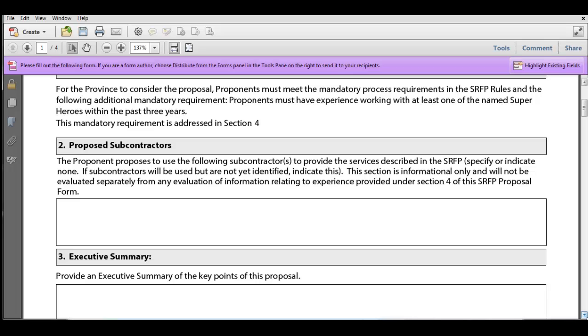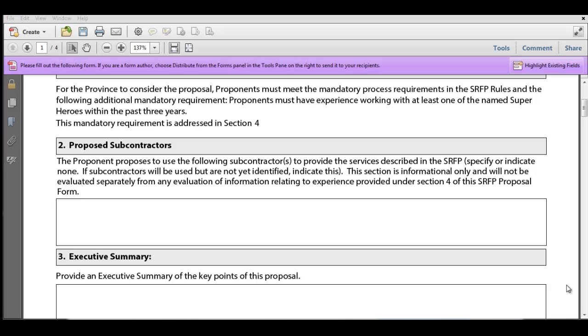If you're planning on not using any, you're going to be delivering the services all on your own, you can simply state that in the box, no subcontractors apply, or something to that extent. If you know you're going to be using subcontractors but you don't know who they are yet, that's fine. You can put that in the box if that's what you intend to do. And of course, if you are offered the contract, you will have to include the names of the subs in the contract itself. That's standard practice for government.